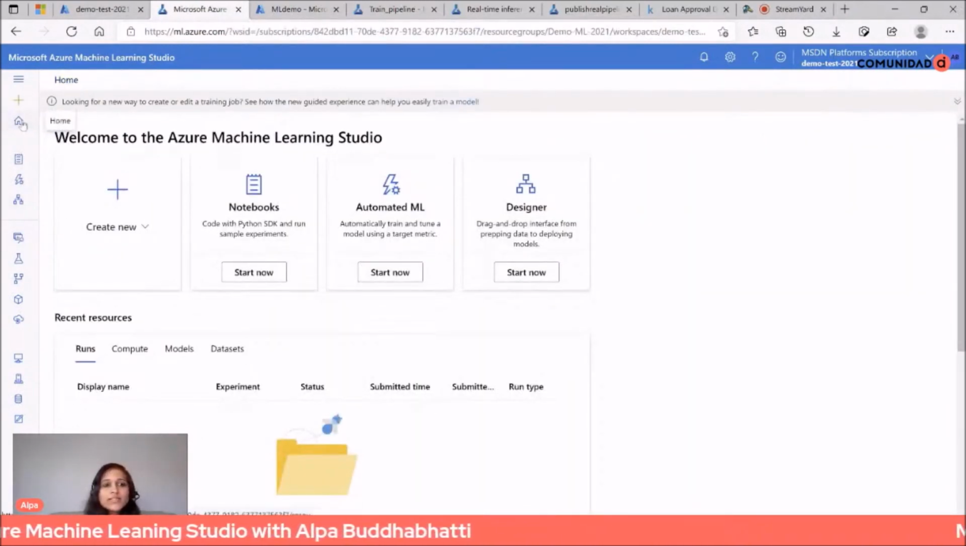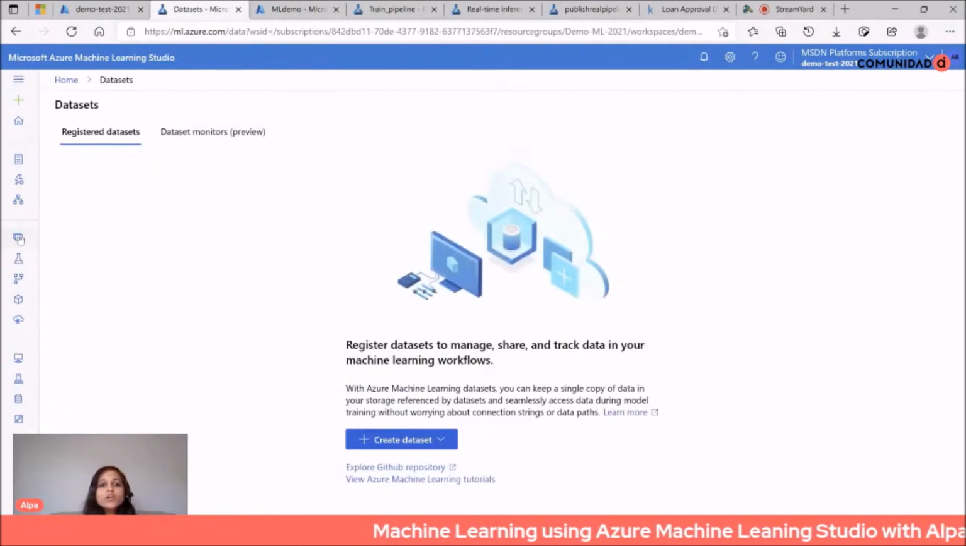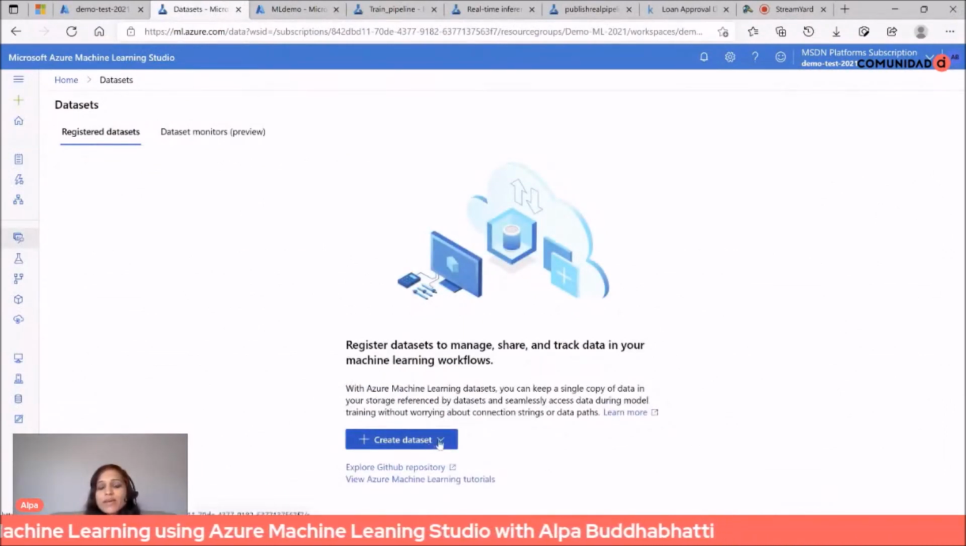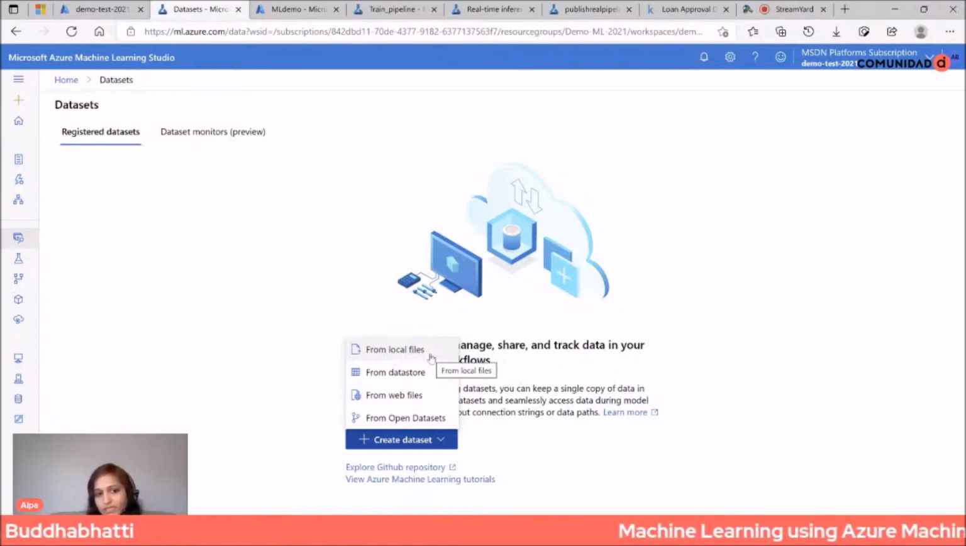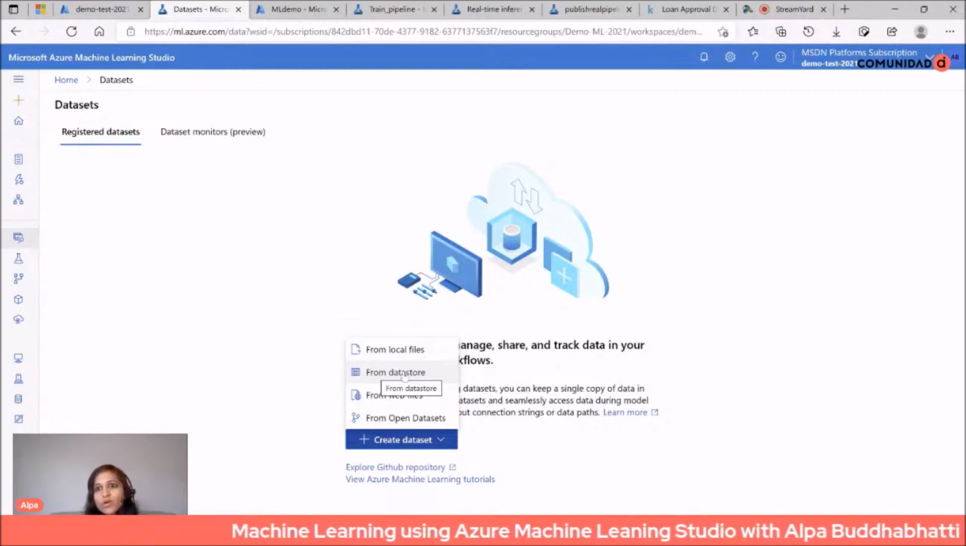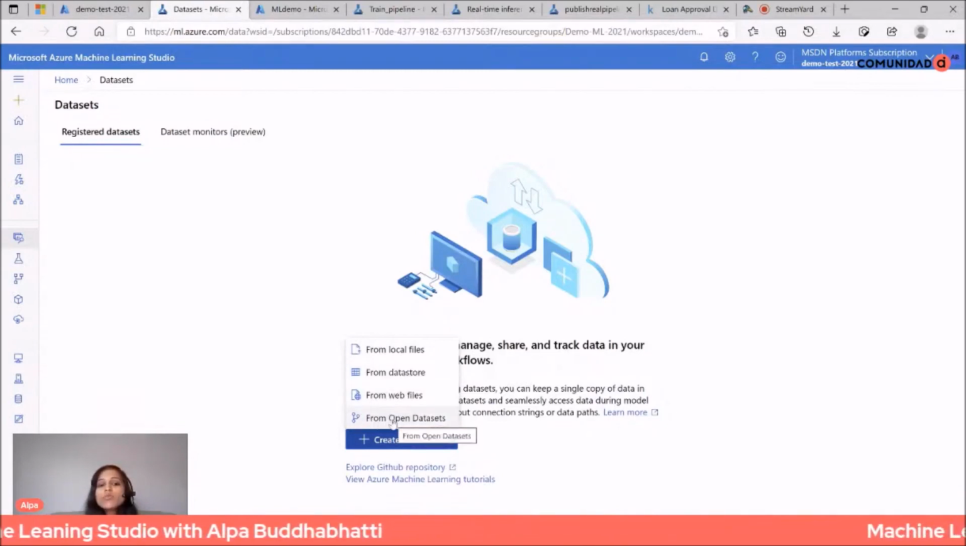And here you can see these are the components which we showed earlier. And here you can see datasets. So with datasets, you can create your own dataset, and you can create it in very different ways by just clicking here. You can create your dataset from your local machine. You can create it from your data store like blob storage or Azure SQL Server or Azure Synapse. You can have that data source directly. You can use web files as well, and you can use an open data source.